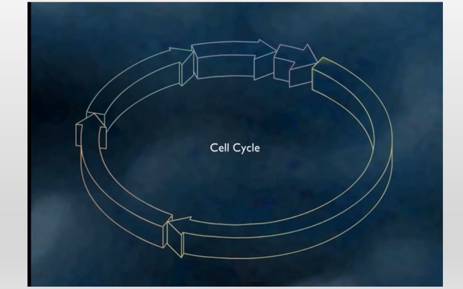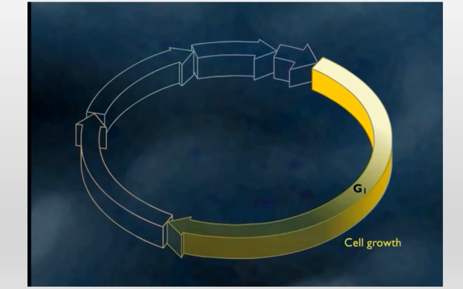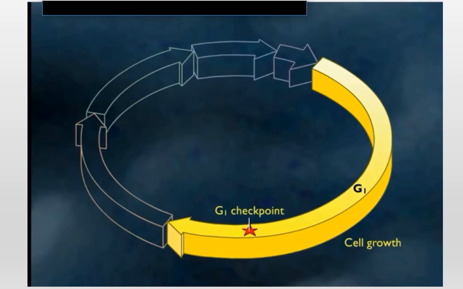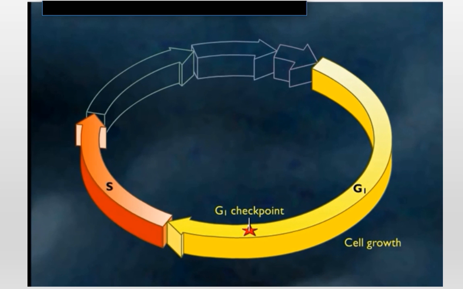Now let's talk about these checkpoints. The major checkpoints are G1, G2, and the M checkpoint. At G1, the cell must choose whether or not to divide. Size, nutrient reserves, positive molecular signals, and DNA integrity are the factors checked here. If all goes well, the cell may enter the synthesis phase and replicate its DNA.